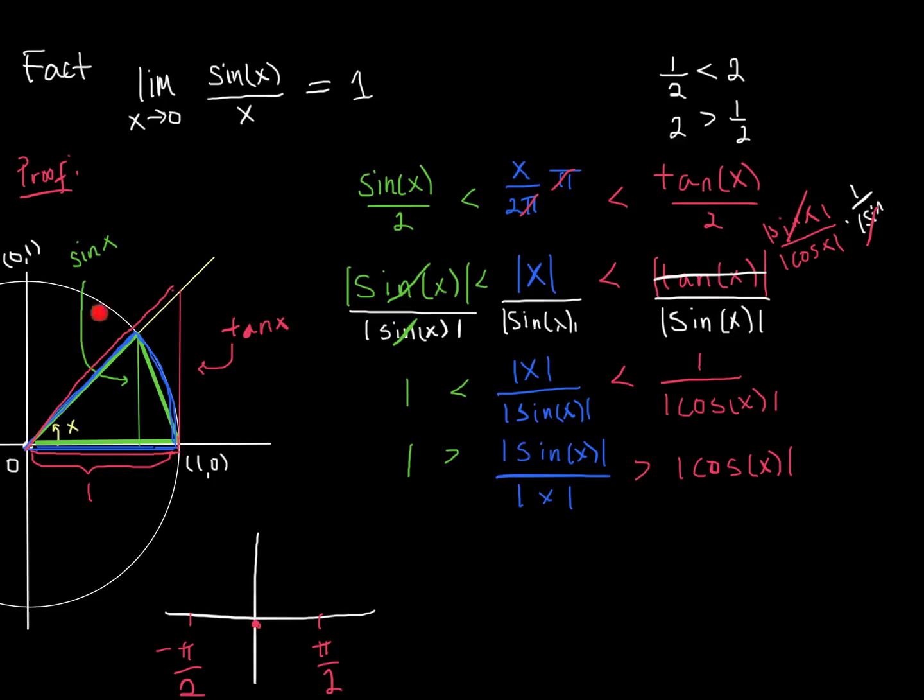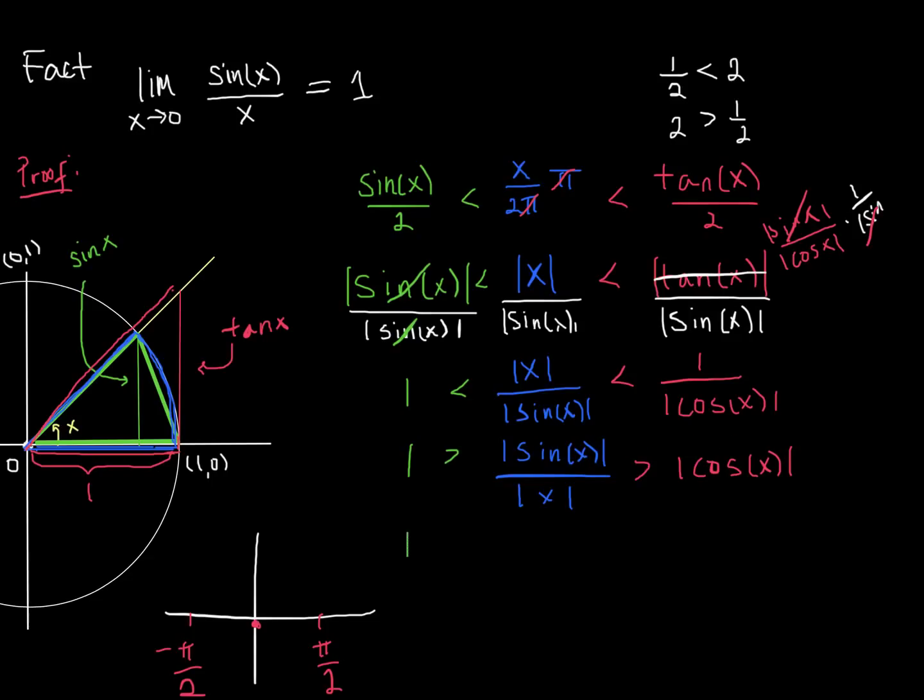Sine of x in the first quadrant is positive, as is x in the first quadrant, right? And so that's going to be positive. And if I were to go to the left of 0, right, over here, well, then the sine of x is going to be negative, and the x value is going to be negative. So a negative over a negative is going to be a positive. And so I don't have to write these absolute values. And in fact, over here, I don't have to write them either, because cosine of x, either in the first or fourth quadrant, is always the x distance, which is positive. So I don't need to write the absolute values for any of these.